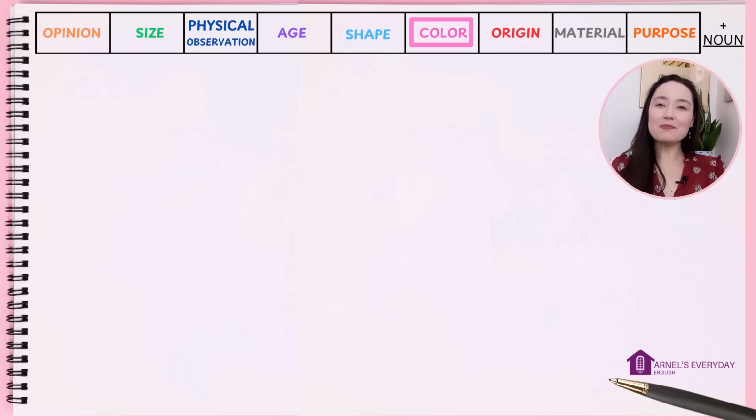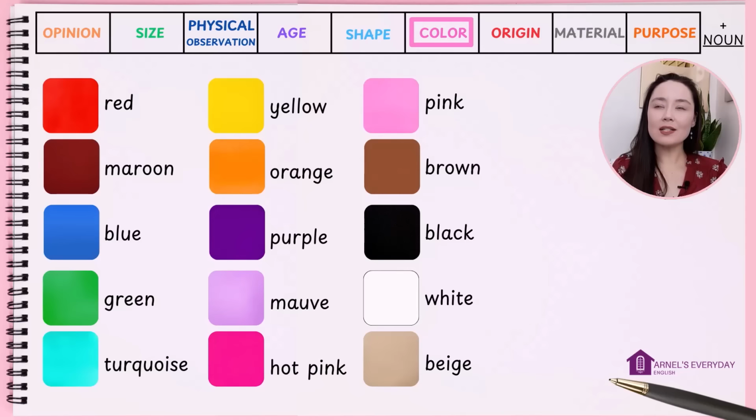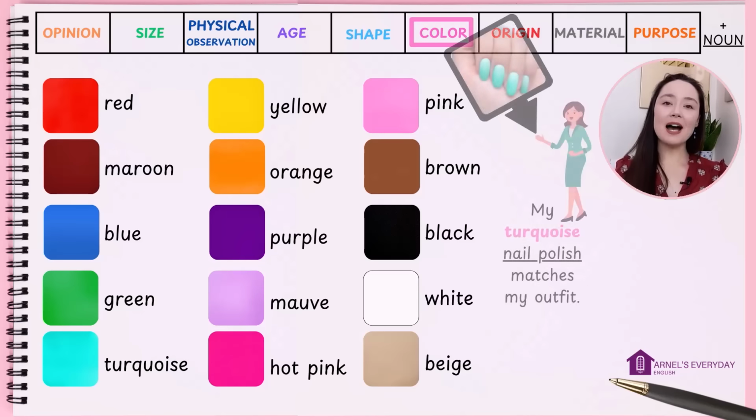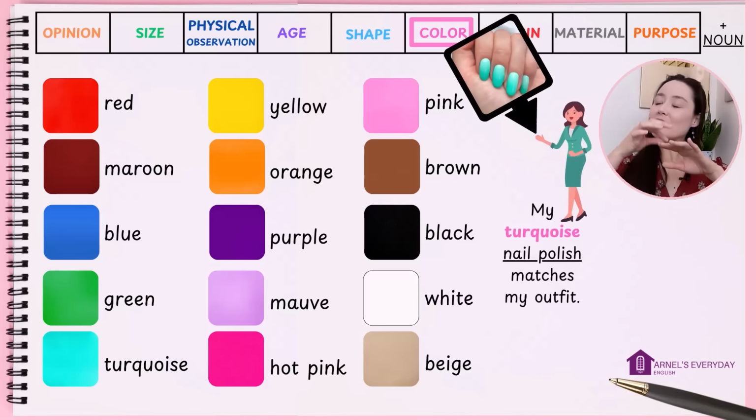Color. Color is pretty simple. What's your favorite color? Let me know in the comments. What's your favorite color? A lot of you know my favorite color is purple. It has to be purple. My turquoise nail polish matches my outfit.